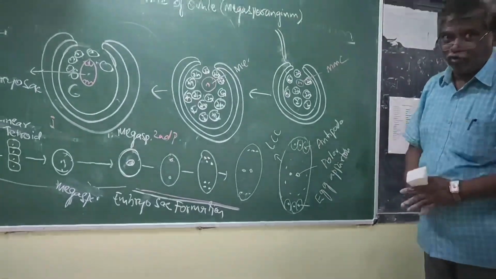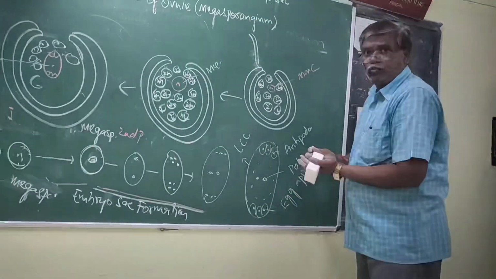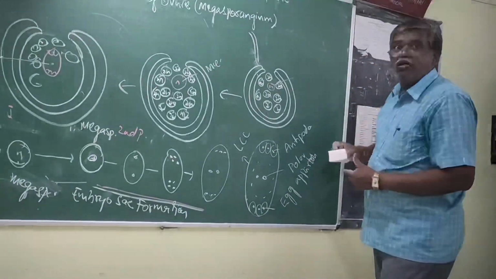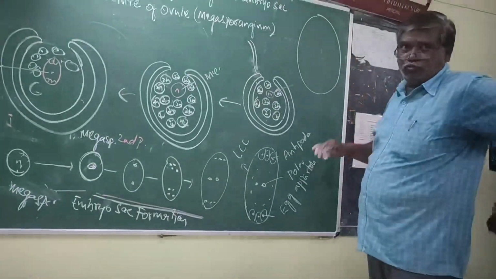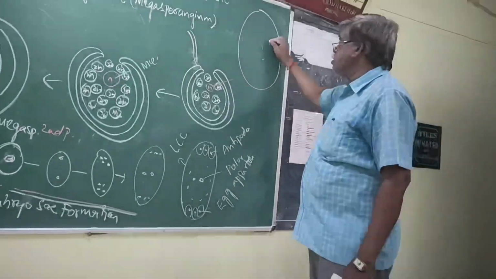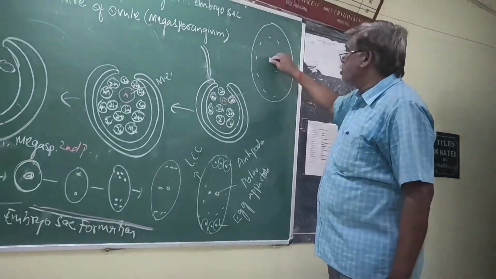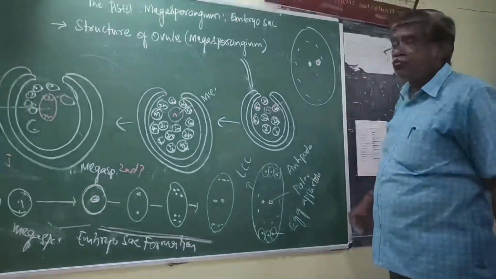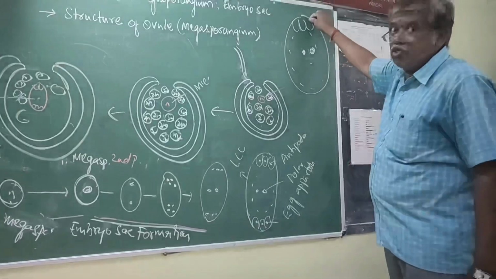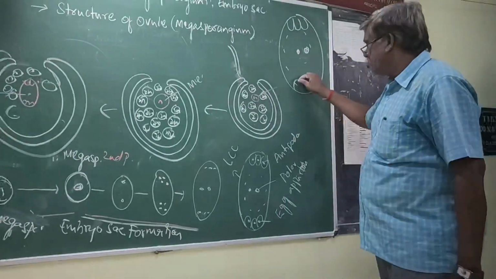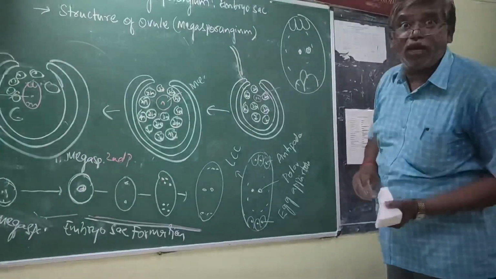Now come to the final. What is this total? Just listen. Imagine. It is 1 large cell. What is this? Cytoplasm. Now it has 2 nuclei. 3 cells are called antipodals. These 3 are called the egg apparatus.